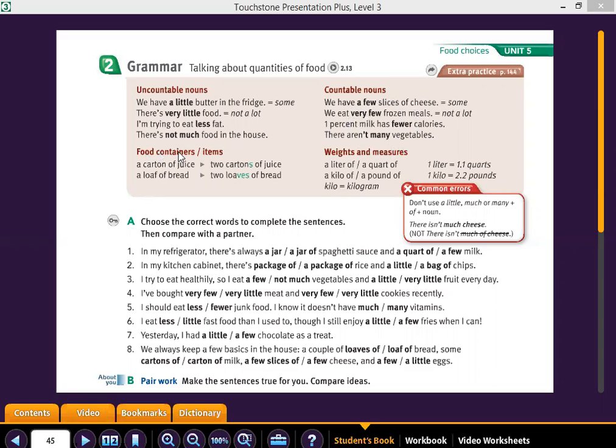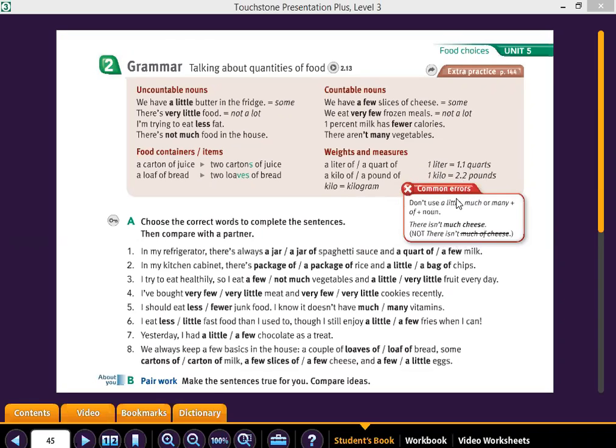Now we have food containers or items. We have a carton of juice, or we can also say 2 cartons of juice, a loaf of bread, or 2 loaves of bread. In weights and measures, we have a liter of, a quart of, a kilo of, a pound of. Kilo equals kilogram. A liter equals 1.1 quarts. A kilo means 2.2 pounds. Look at this very useful picture.